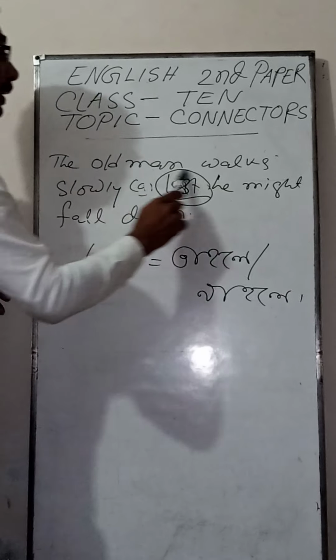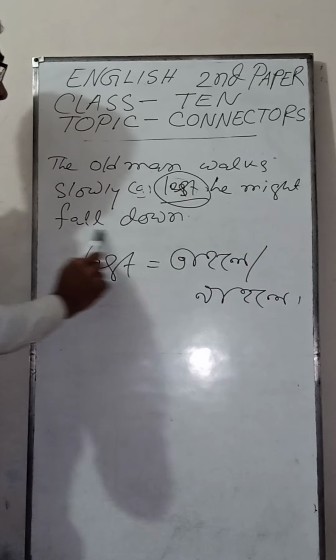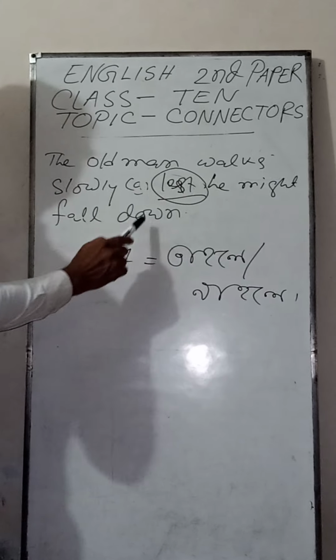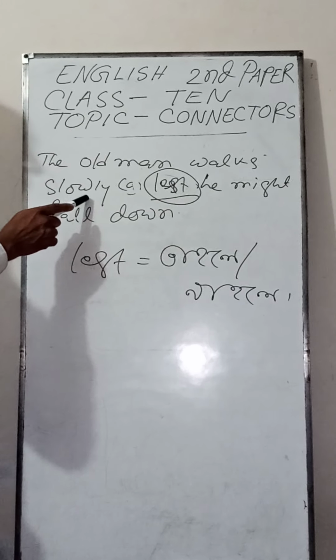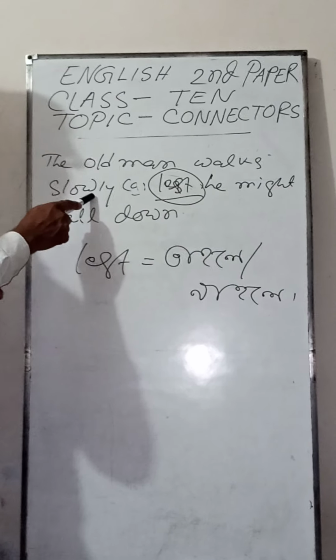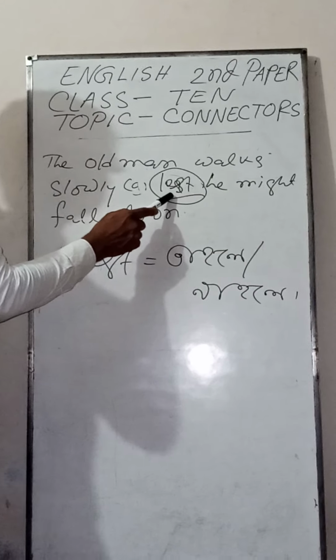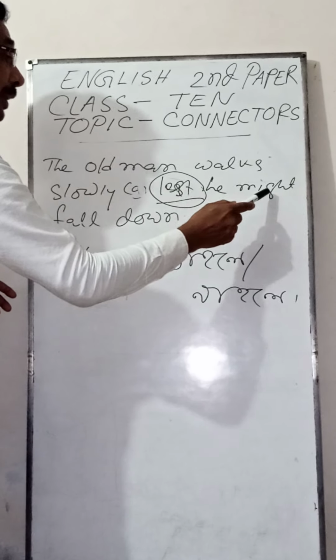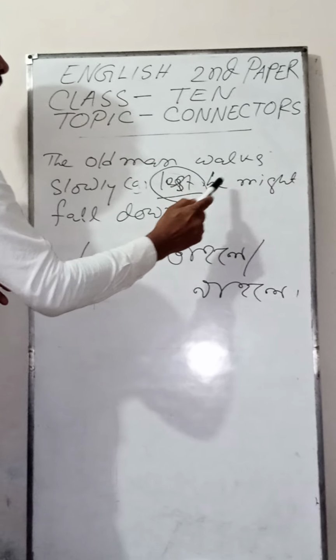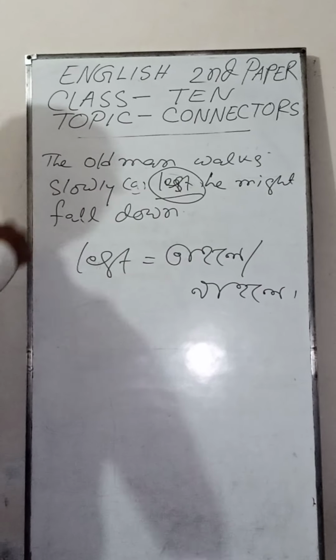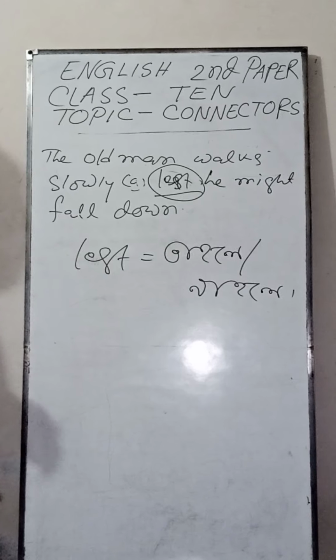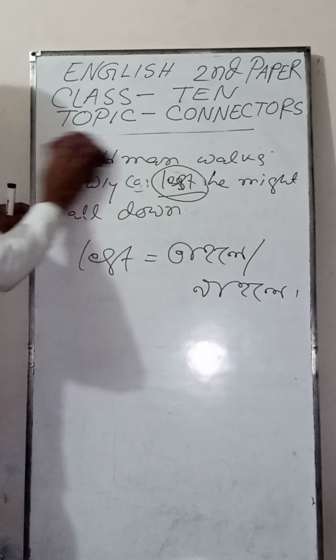And what is the meaning of all these sentences? The old man walks slowly, lest he might fall down. This is the rule of completing sentences. And if you write lest here, you have to add might or should after the subject of the second part of the sentence. So in case of lest, this is important.